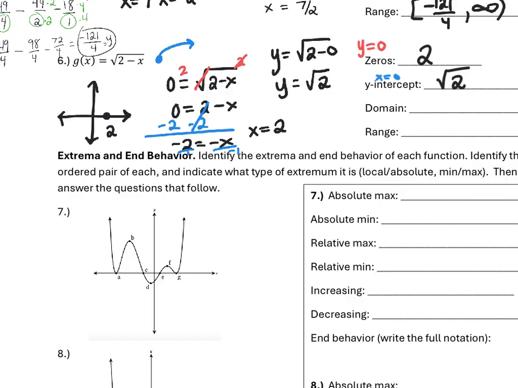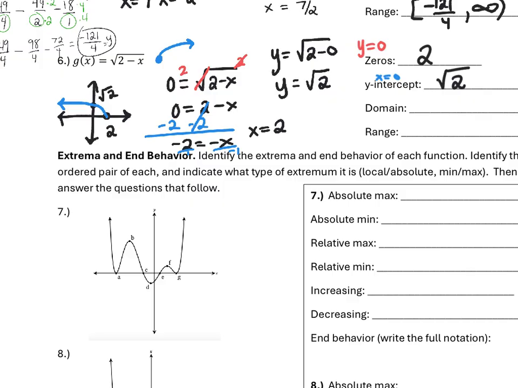You can put this in your calculator if you want to see the decimal to see where to graph it, but please leave your answer as the square root of 2. So I know my y-intercept is going to be somewhere here at the square root of 2. And then that shows me the shape of this function is going like this, because it's going to have a horizontal reflection, but I don't even need to know that because I have 2 points and I know the shape of a square root function is going to look like this.